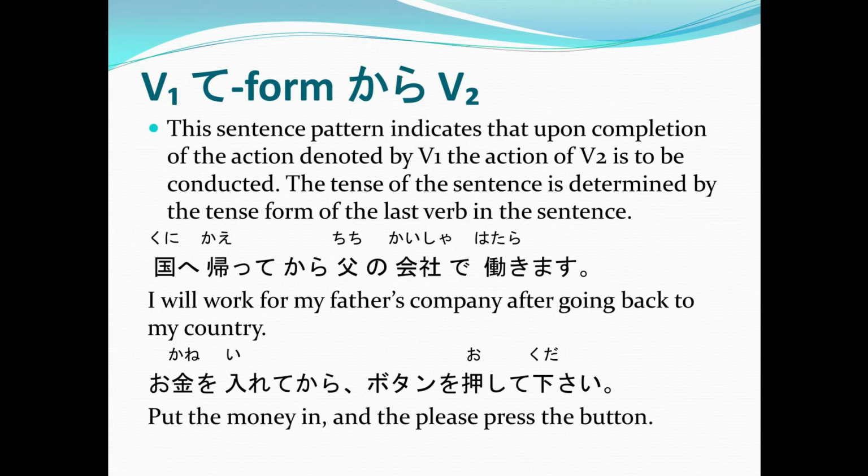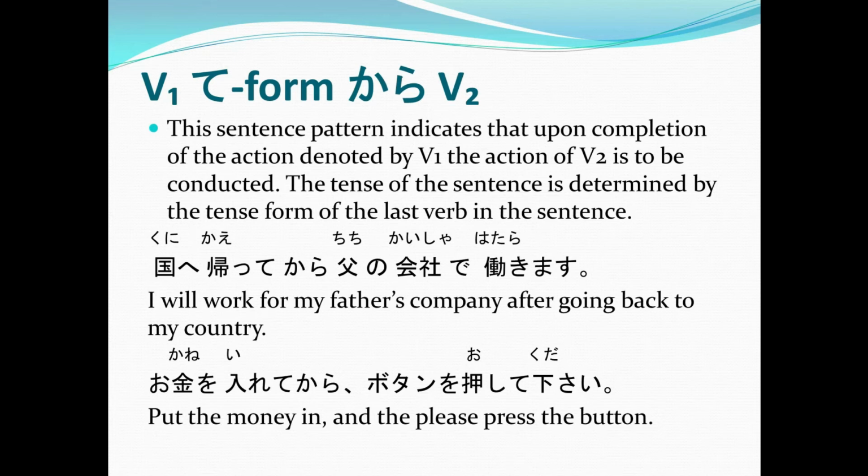So, after putting the money in, you may press the button, or please press the button. Wherein the verb 1 te form is okane o irete, put the money in, kara, then verb 2, which is botan o oshite kudasai.